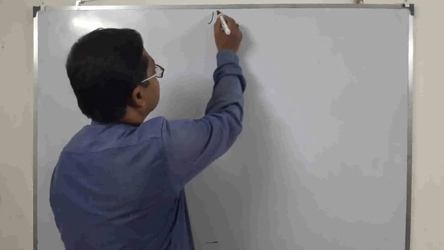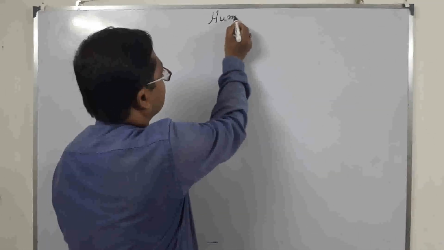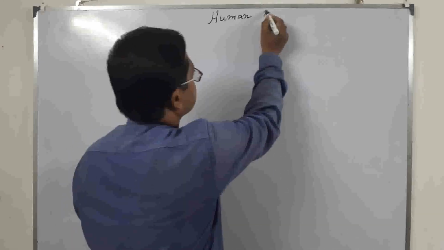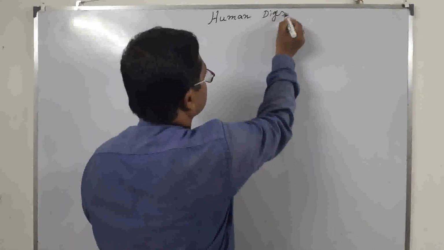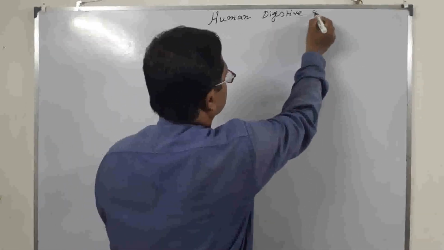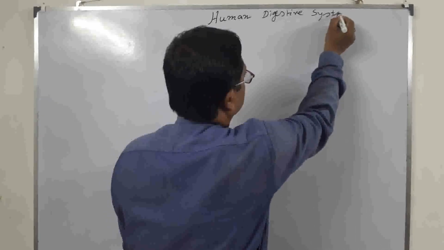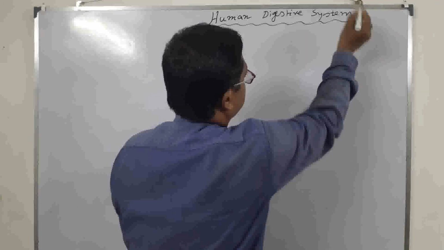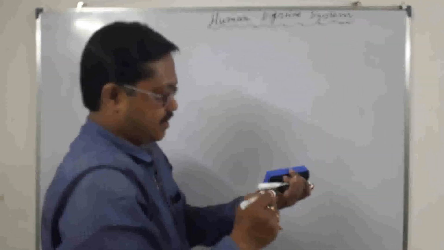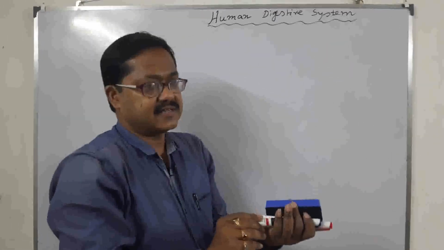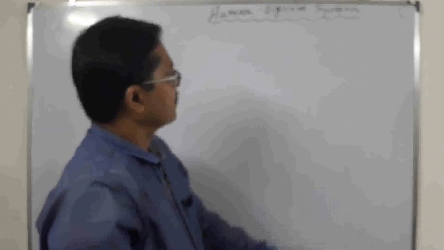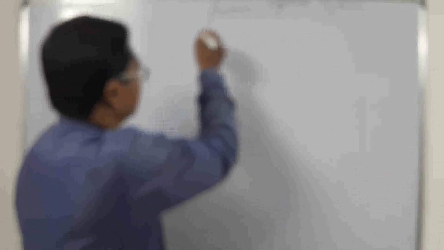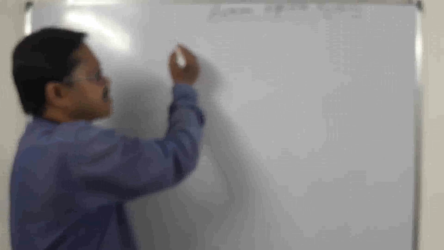Human digestive system. The main composition of the human digestive system, or GI tract.